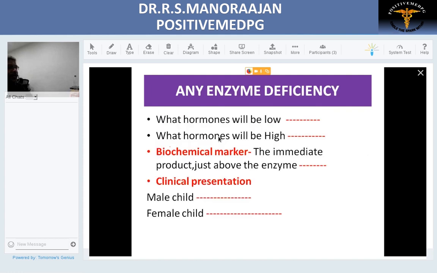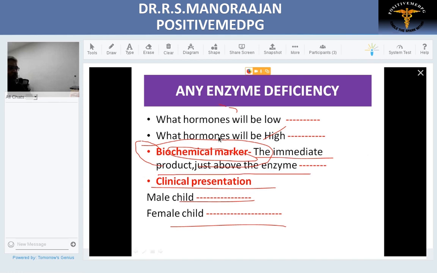Now we'll go into the crux of CAH as far as entrance exams are concerned. In any entrance exam, they generally ask regarding what happens when the enzyme is lost, which hormone is low, which hormone is high, what is the biochemical marker for diagnosis, and what is the clinical presentation in a male child and a female child. This is the pattern they ask in the entrance exams regarding CAH. Regarding biochemical marker, 1 point. The immediate biochemical marker product just above the enzyme which is deficient is considered as the biochemical marker for diagnosis. So for each enzyme, the biochemical marker differs.